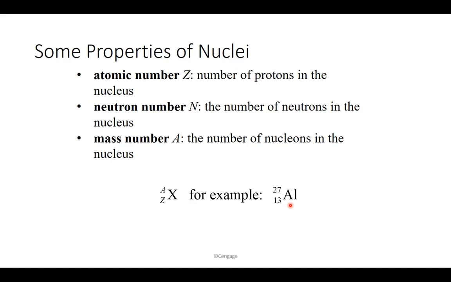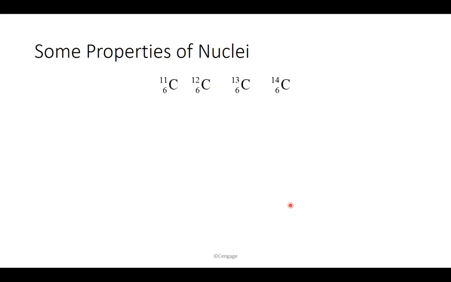The most common carbon is carbon 12, where there are 6 protons and 6 neutrons. But we can have carbon 13, carbon 14, which is a radioactive material, or even carbon 11. So if you look at these, you have the most common one, but then we have different nuclei with different numbers of neutrons. All have 6 protons, but this one only has 5 neutrons. This one has 6 neutrons, this one has 7 neutrons, and this one has 8 neutrons. You probably know that these are called isotopes of the same element. So an element like carbon has 4 different isotopes.